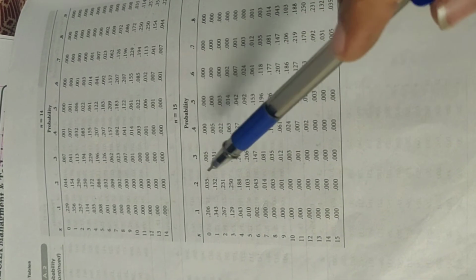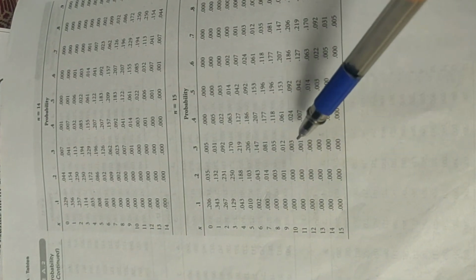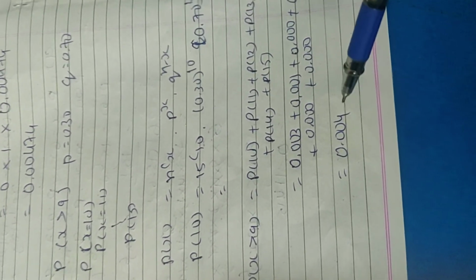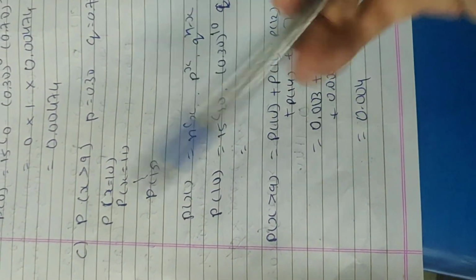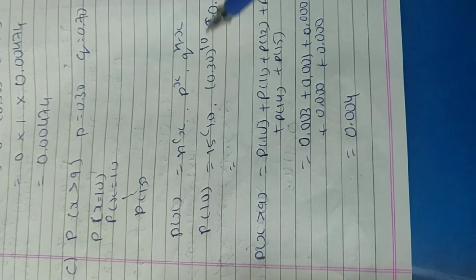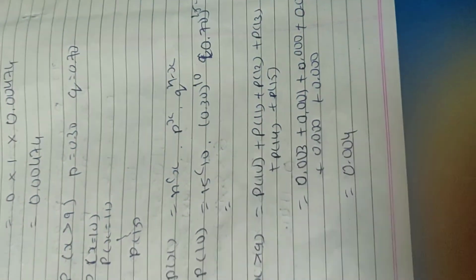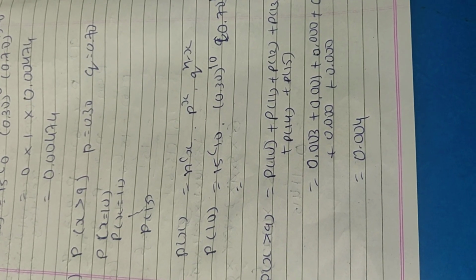See, here is your table, page number 784, where n equals 15 and probability of success is 0.30, and you have to club the items from 10, that is 0.003, 0.001 and 0.000 later on. So your answer will be 0.004. It is very easy and none can deny you this method. So if they are asking for more than one value, then definitely in the examination put out the formula and take all the values directly from the table. It will save your time and energy, and you can attempt other questions very rapidly. So that's it for this sum.